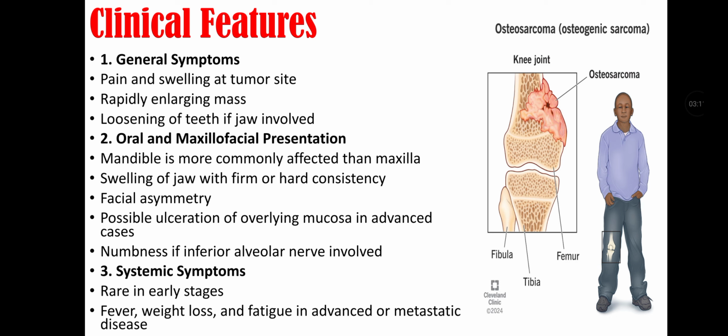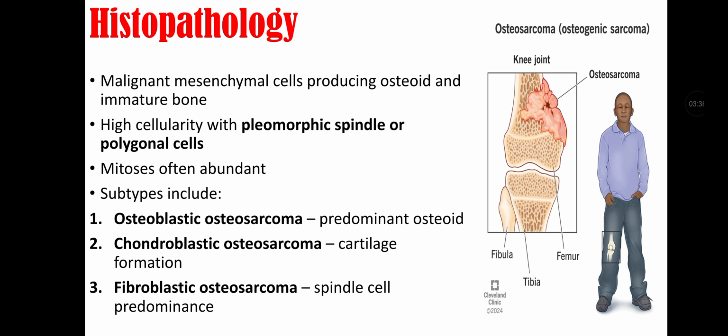Second feature is associated with oral and maxillofacial presentation, that mandible is more commonly affected than maxilla, and swelling of jaw with firm or hard consistency is there. There is facial asymmetry, possible ulceration of overlying mucosa in advanced cases, and numbness if inferior alveolar nerve is involved. Then there are systemic symptoms that are rare in early stages. They may include fever, weight loss, and fatigue in advanced or metastatic disease.